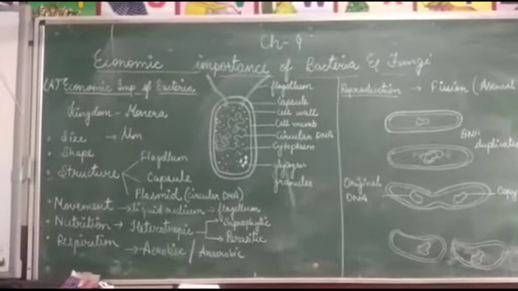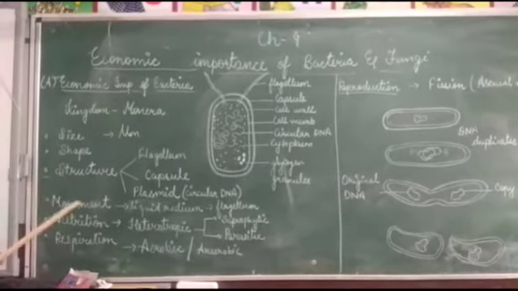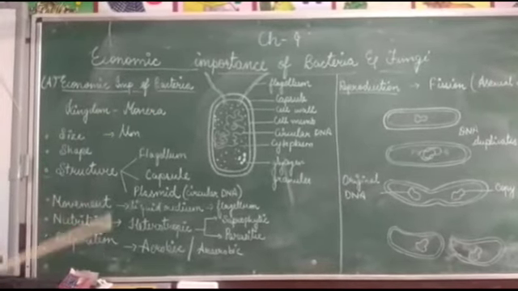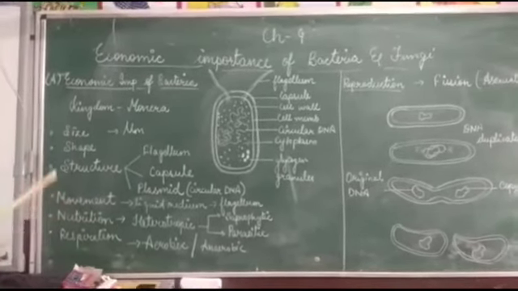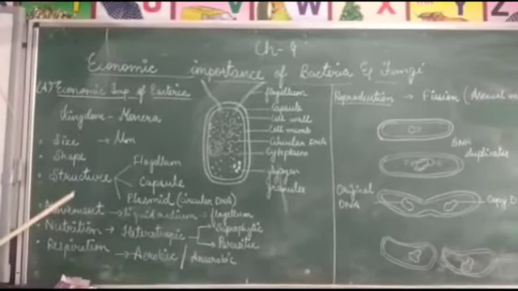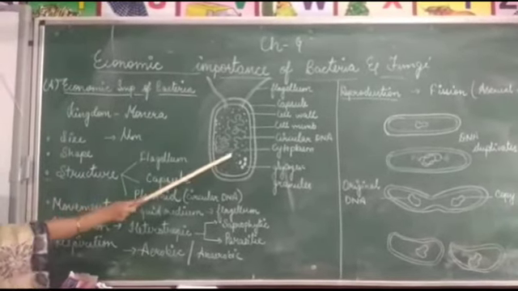As you all know, bacteria is a unicellular organism. It is also prokaryote. When I say unicellular, that means it is having a single cell. When I say prokaryotic, that means the nucleus is not well defined. What I want to say is, the genetic material is scattered in the cytoplasm like this, okay?